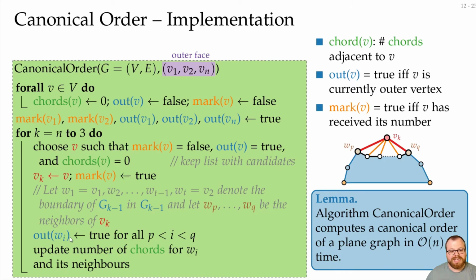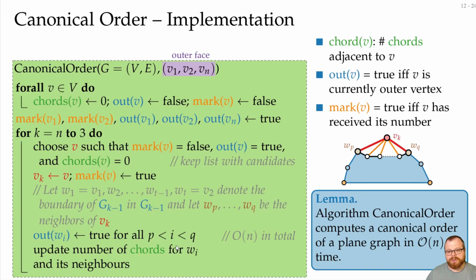The more problematic cases are these two here. The first one is we have to update some vertices that are on the outer face, and this can be linearly many. But every vertex will get onto the outer face exactly once. And once it's there, it only gets removed from the outer face when it is picked. So we do this whole procedure here for every vertex at most once. So this whole thing here only takes linear time in total.